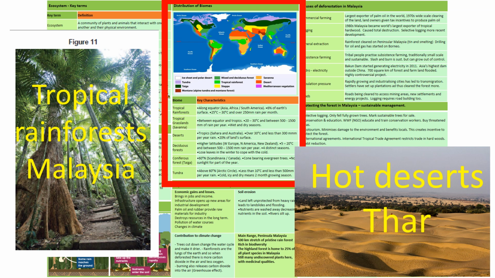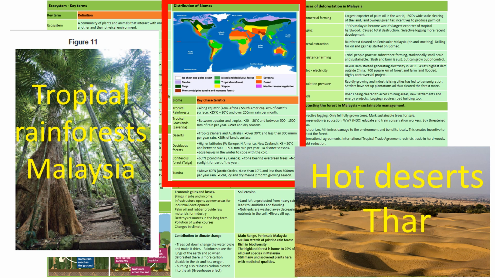Tropical grasslands or savanna, like you see on the Lion King, are between the equator and the tropics. They have temperatures between 20 and 30 degrees Celsius and between 500 and 1500 millimeters of rain per year. They have wet and dry seasons.